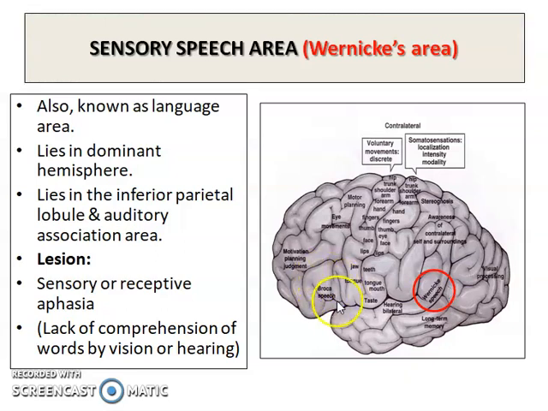The difference between Broca's speech area and Wernicke's speech area: the site of the lesion in Broca's aphasia is the posterior part of the inferior frontal gyrus, whereas in Wernicke's or sensory aphasia it is the posterior part of the superior temporal gyrus, or the adjoining part of the inferior parietal lobule. Speech in Broca's aphasia is non-fluent, whereas in Wernicke's it is fluent. Comprehension of spoken speech is good in Broca's aphasia, whereas it is poor in Wernicke's.